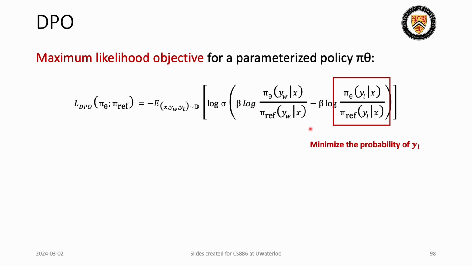This also gives us an idea of how the optimization is actually working. It is trying to limit the deviation from the reference policy, and it's also trying to maximize the probability of the winner response and minimize it for the loser response.